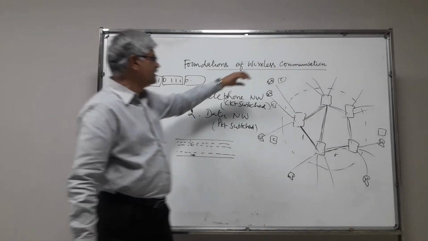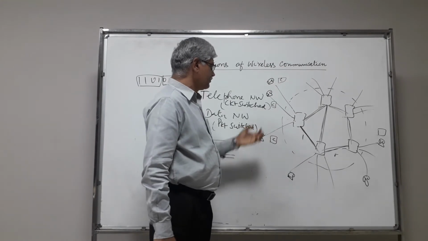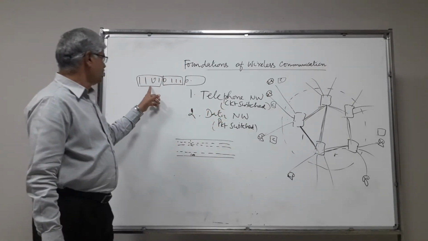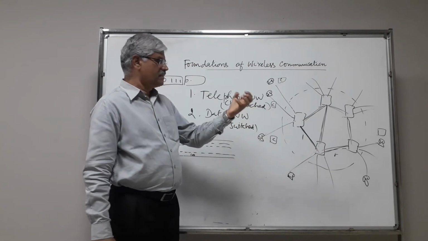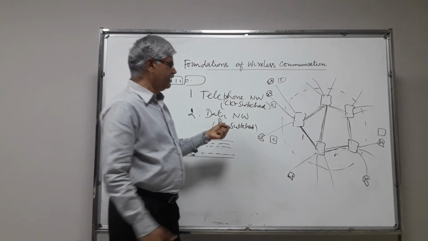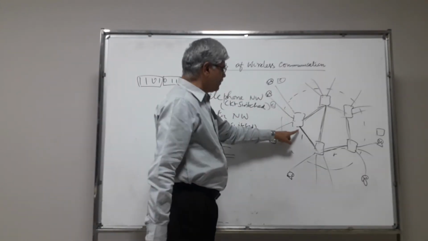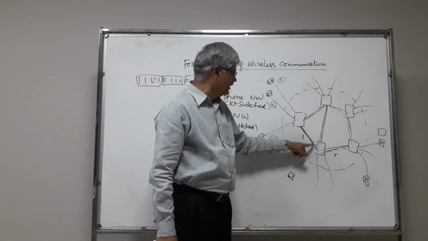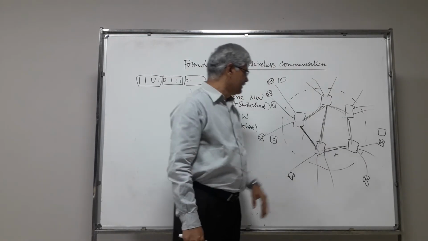This computer sends this data here, and it is converted into packets. This node first takes one packet, and it has to reach this destination. So it will find out the free paths available. Here there is one path available, so it will send one packet through this path.